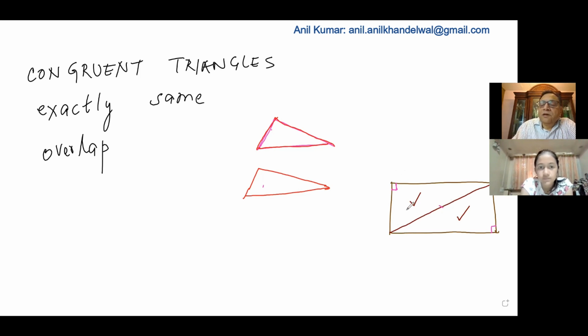Why are they congruent? Because this side is common. Do you see this common side? And this side is equal to this side. Opposite sides of a rectangle are equal, correct? This side is also equal to this side. So what we have in this particular case is all three sides are equal.